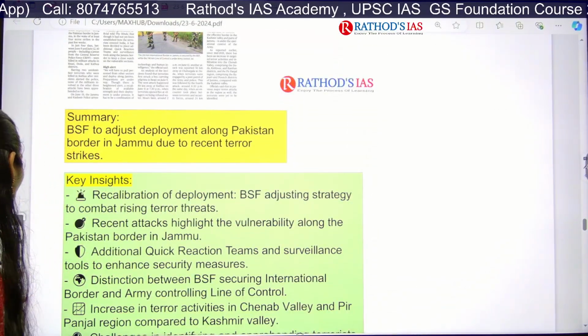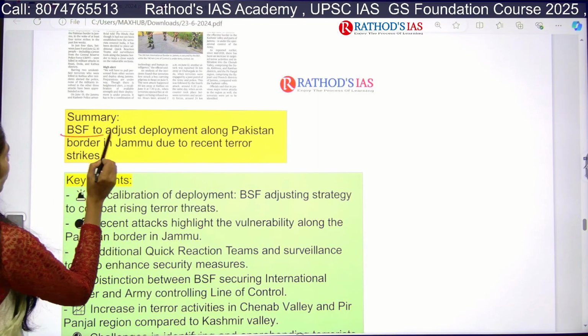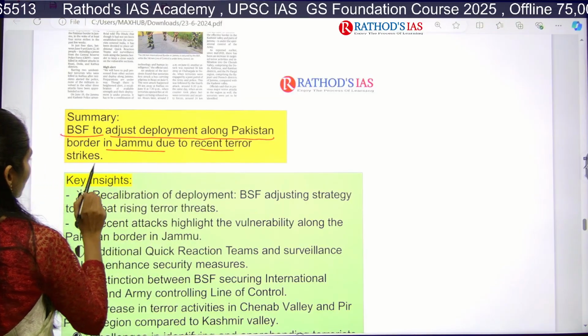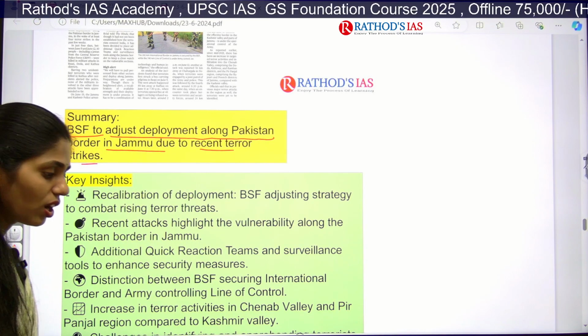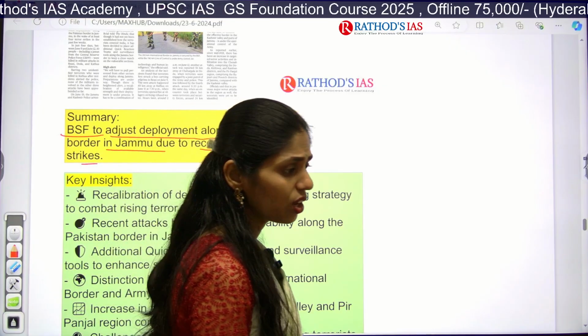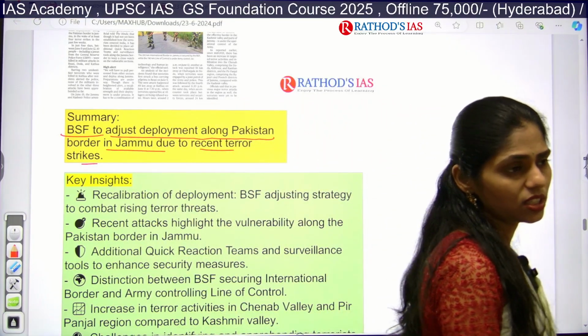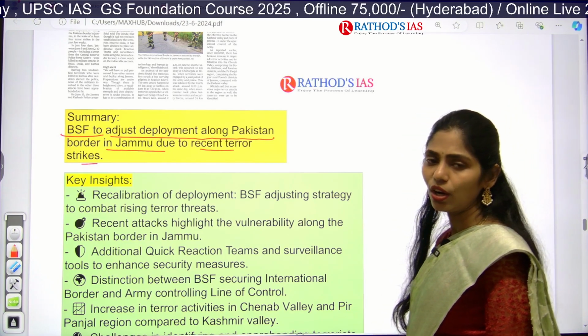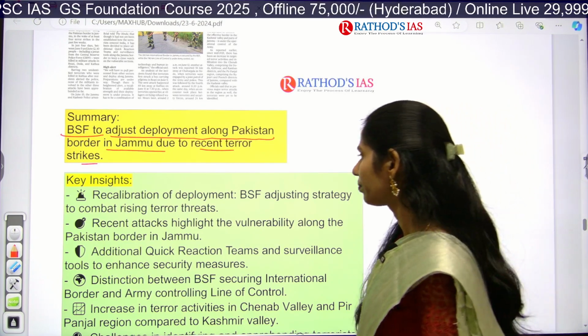So why it is in news, what is the summary? BSF to adjust deployment along the Pakistan border in Jammu due to recent terror strikes. So what happened recently? There are many terror strikes and increasing infiltration in this Jammu and Kashmir region. Because of this, now BSF needs to deploy more along this Indo-Pakistan border.